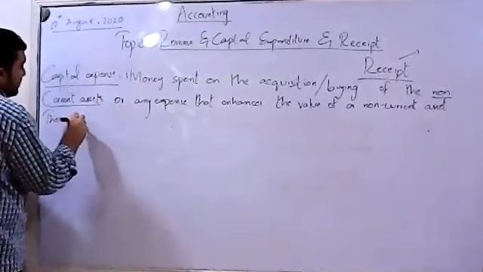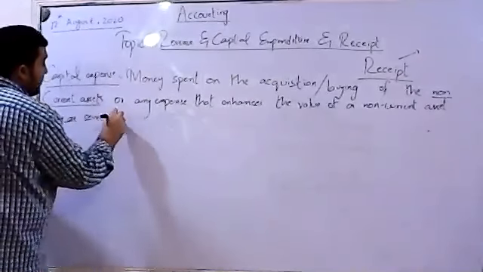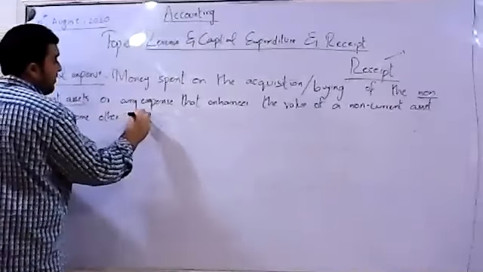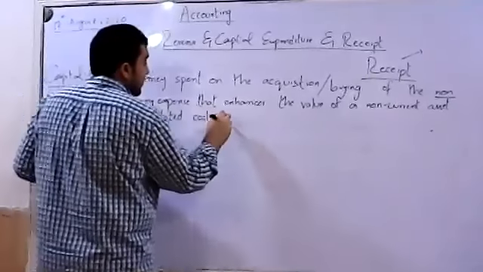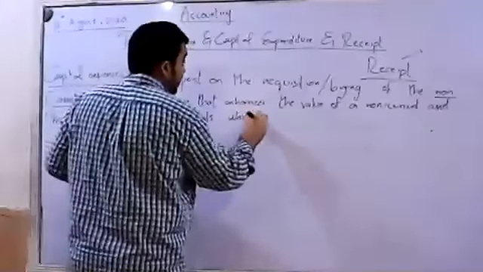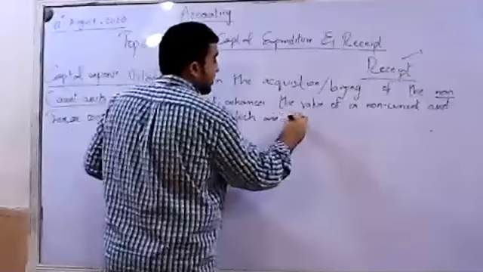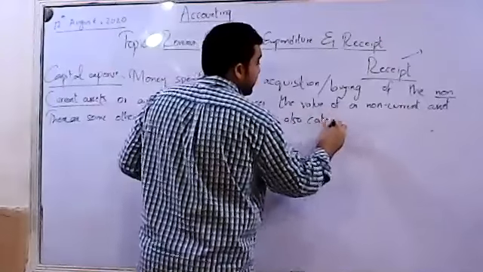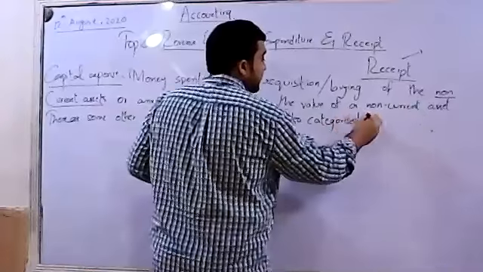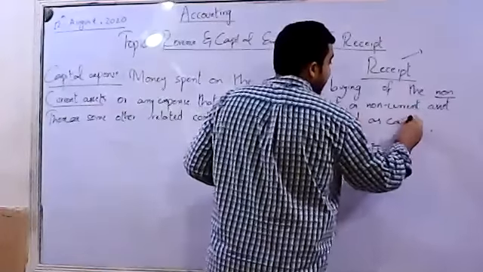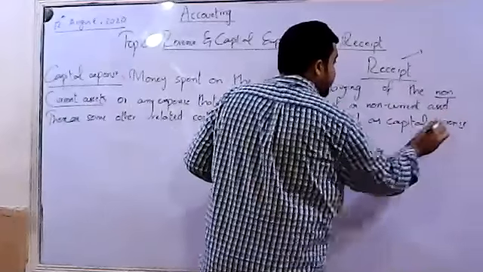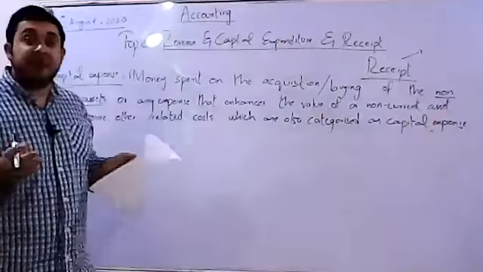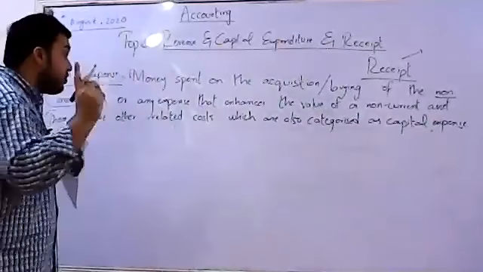There are some other related costs which are also categorized as capital expense. There are some other expenses as well, which can be categorized as capital expenditures. Now, what are those expenditures?